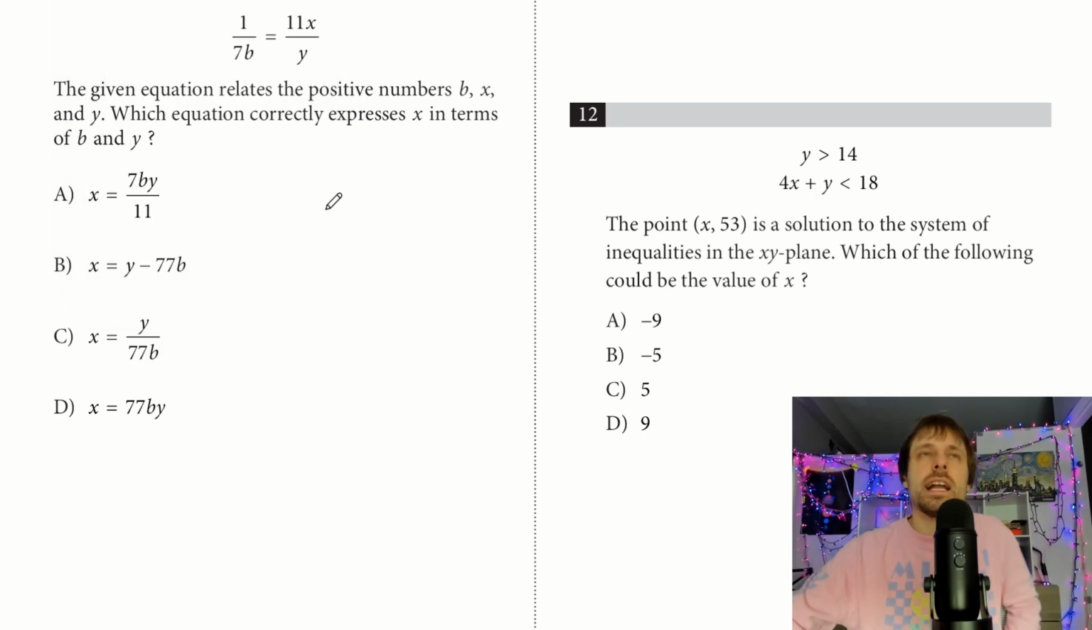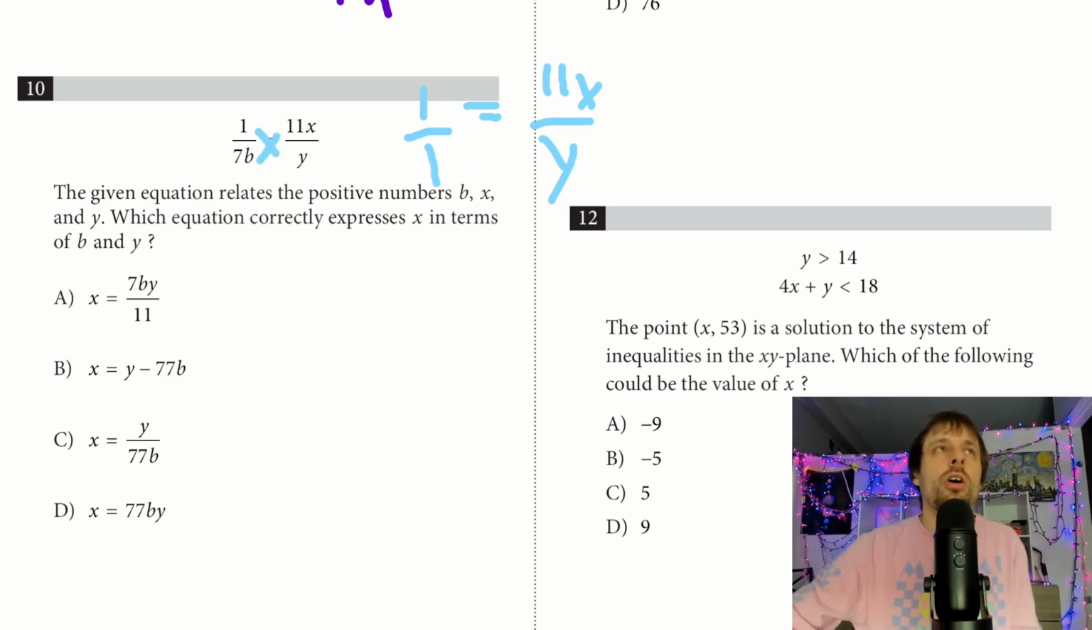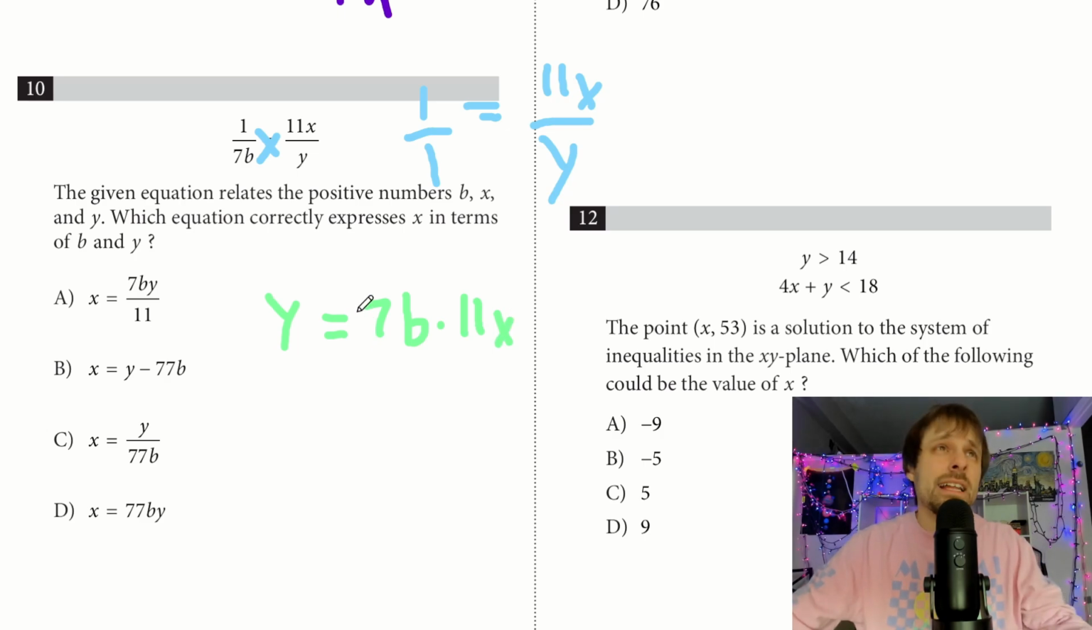Number 10 here. The first thing I notice is I have an equal sign with 2 fractions. Let me scroll up a little bit. Anytime you have 2 fractions with an equal sign, or a lot of times you'll see a 1 equals 11x over y, make it into a fraction so it's 2 fractions with an equal sign, right? Cross multiply always, and I get y is equal to 7b times 11x. Then I'm going to glance down below to see exactly what they want me to solve for. They want me to solve for x. So I just get everything else to the other side.